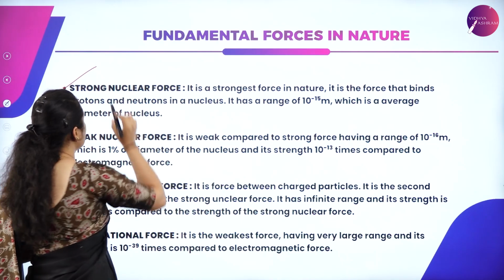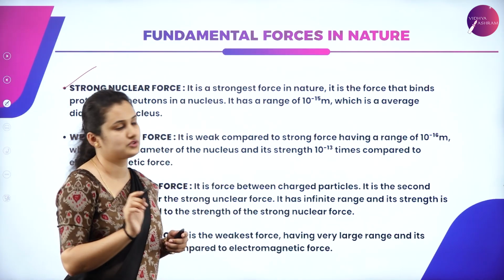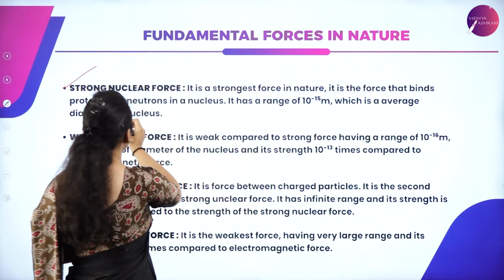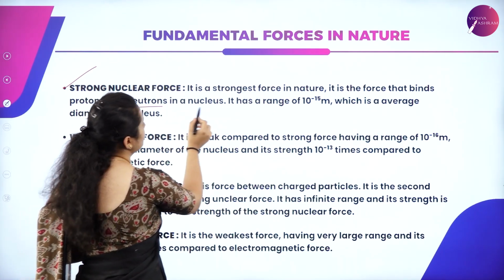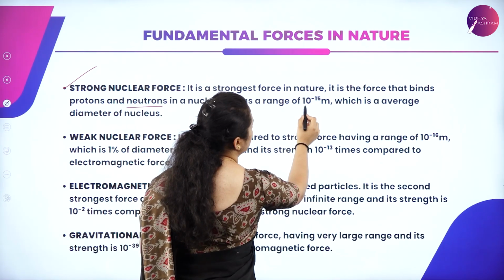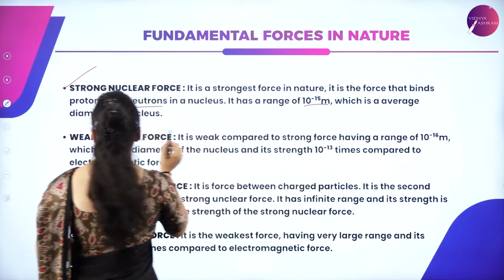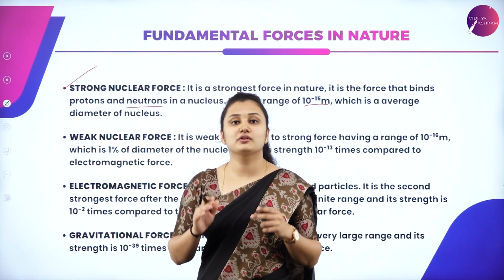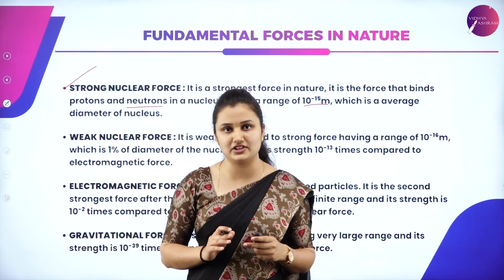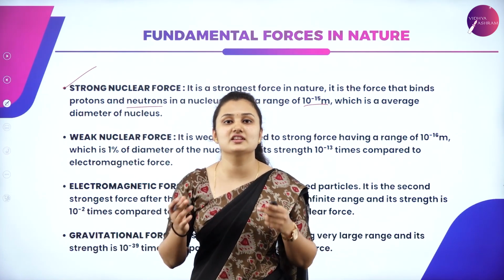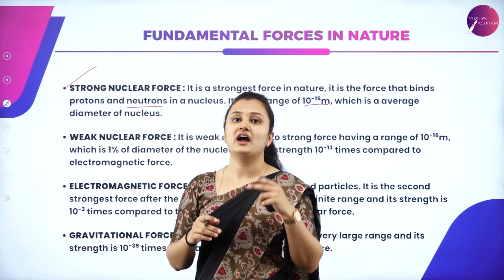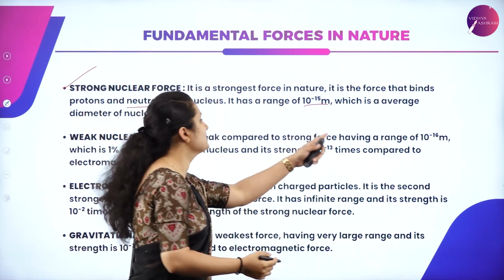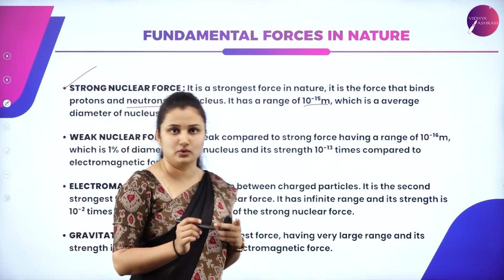First, let us try to understand what is strong nuclear force. It is the strongest force in nature. It is the force that binds protons and neutrons in the nucleus. It has a range of 10^-15 m, which is the average diameter of nucleus. What do you understand by this? Strong nuclear force is strongest in nature, and it binds the protons and neutrons in the atomic nuclei, and it has a range of 10^-15 meters, students, which is the average diameter of nucleus.